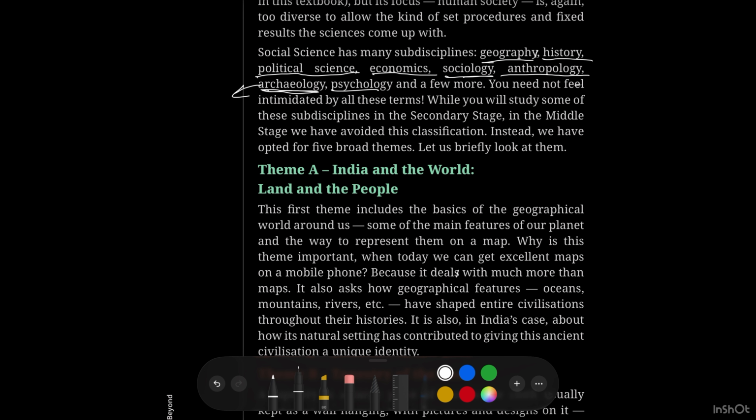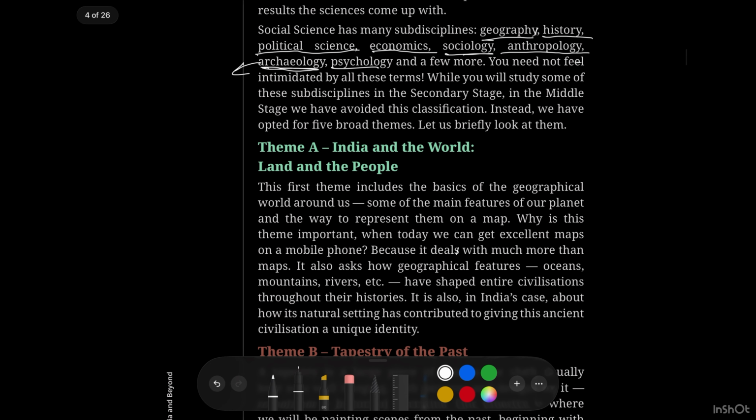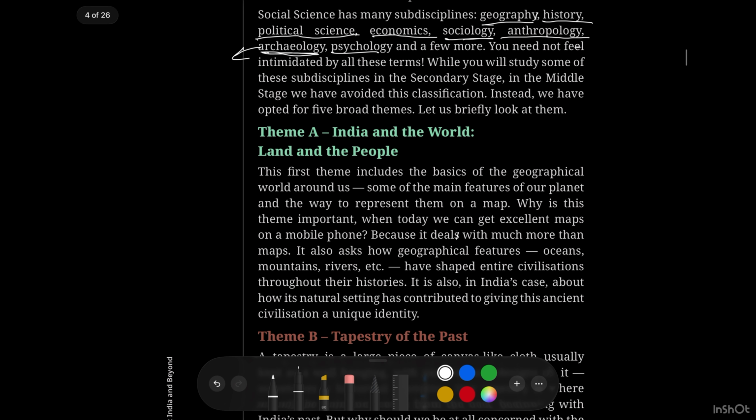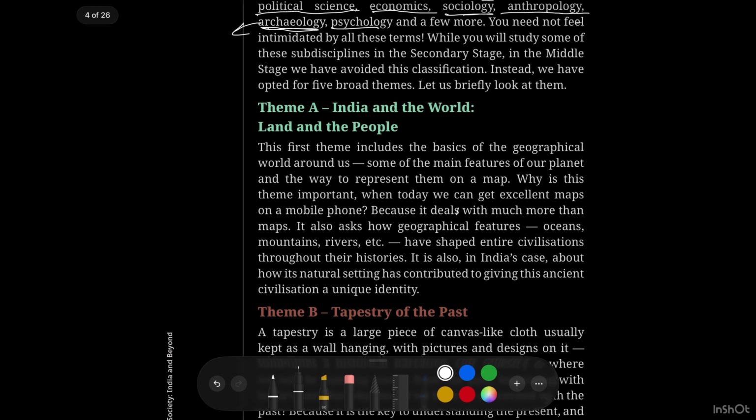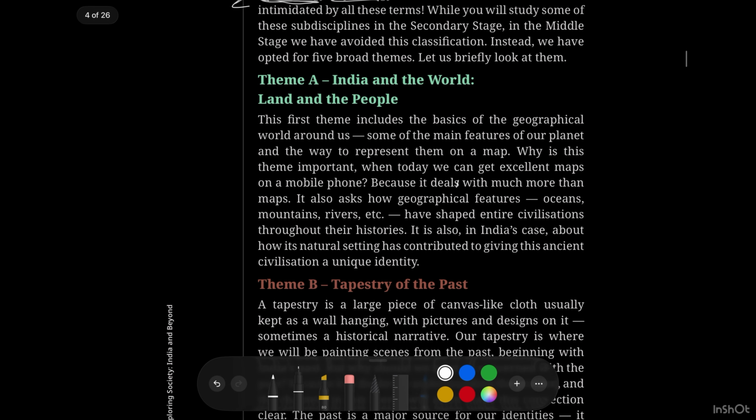And a few more. You need not feel intimidated by all these terms, as you will study some of these sub-disciplines in the secondary stage. So do not worry about these subjects, but you should learn them in the secondary stage. And in the middle stage we have avoided this classification. Instead we have opted for 5 broad themes. So in the middle stage this classification is not there, but we have broadly classified into 5 types.